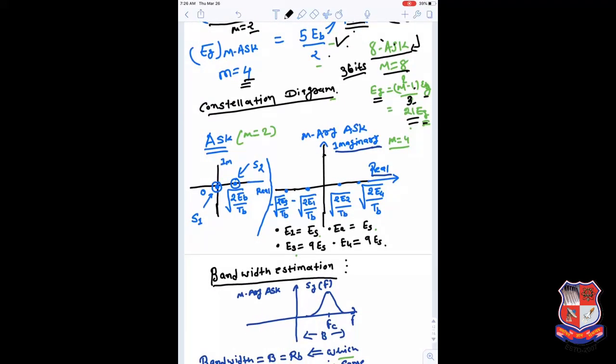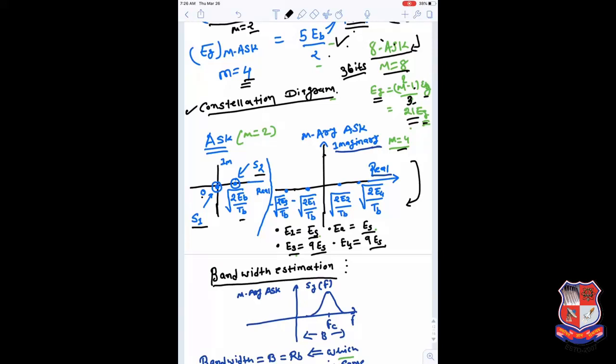Now we take the constellation diagram. In the earlier case we had two symbols S1 and S2. They have amplitude 0 and square root of 2Eb by Tb. So that was the constellation diagram. Now if you see here the constellation diagram for M equal to 4 ASK signal, we have 4 symbols. E1 is the energy of the first symbol, E2 is the energy of the second symbol, the energy of the third symbol is 9 times Es, and E4 is 3 square times Es.